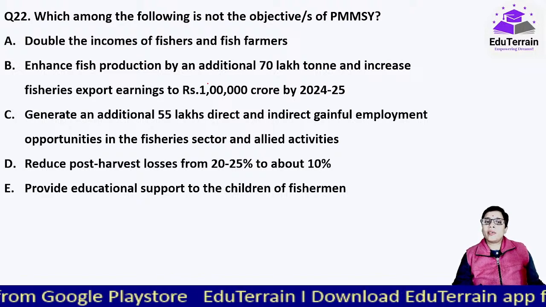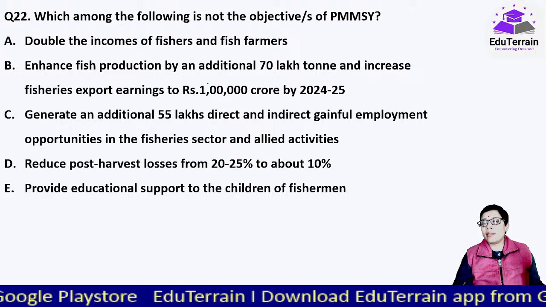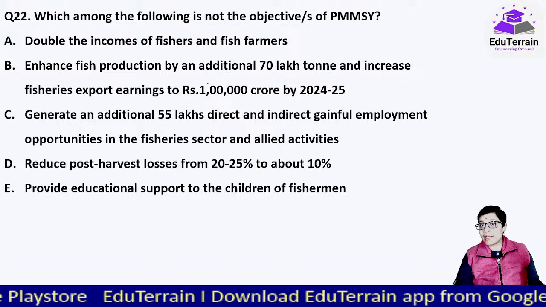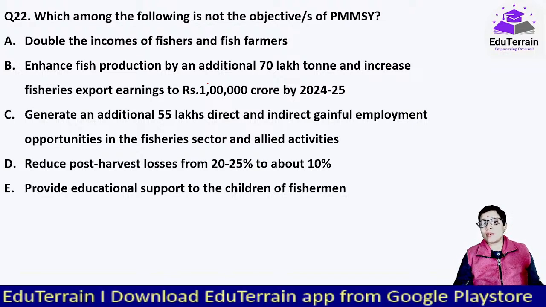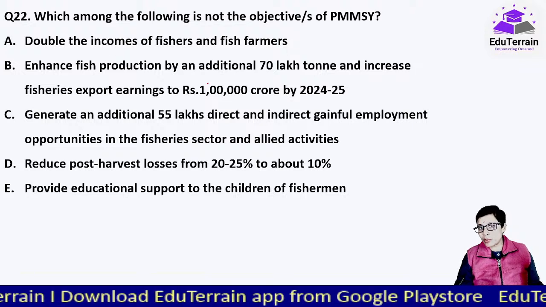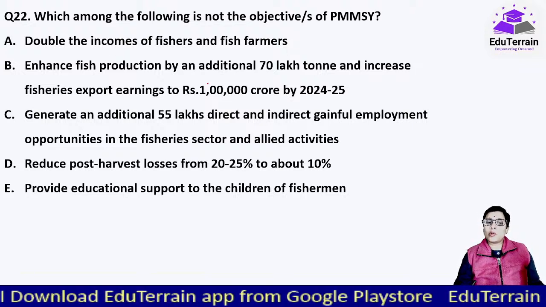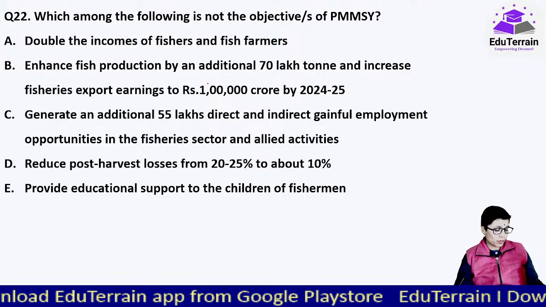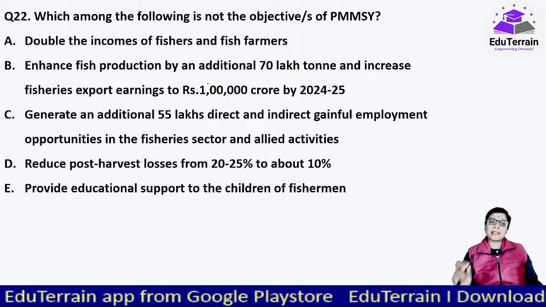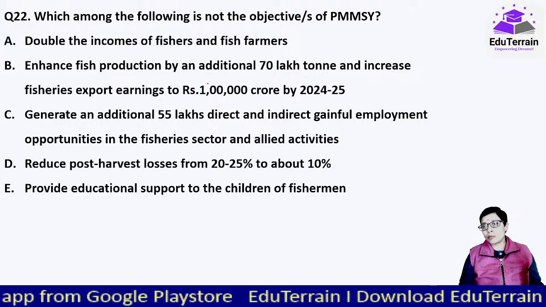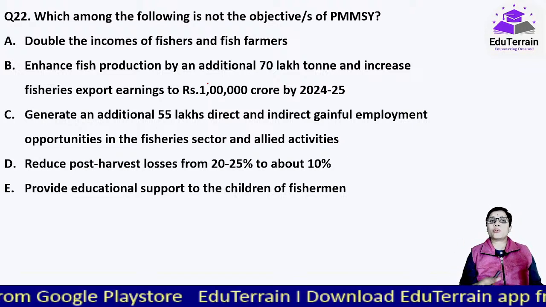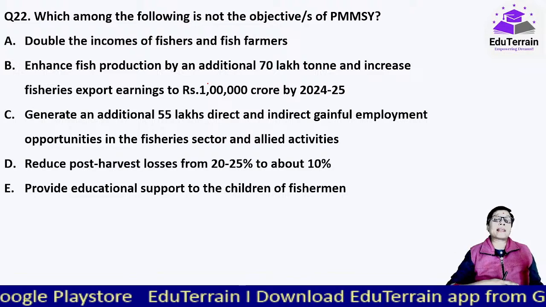Generate an additional 55 lakh direct and indirect gainful employment opportunities in the fisheries sector under this scheme, reduce post-harvest losses from 20 to 25% to about 10%, and provide educational support to the children of fishermen. In this case, option E is the one that doesn't provide any educational support to the children of fishermen, but others, they are planning to do infrastructural development, supply chain management,